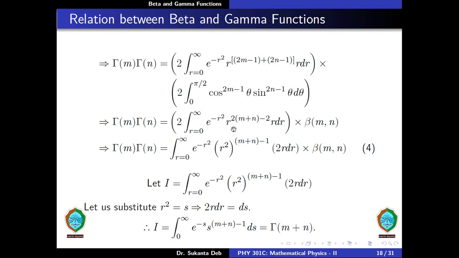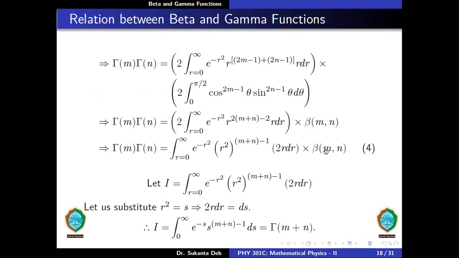Now we can further write this as gamma of m into gamma n is equal to integration from r is equal to 0 to infinity e to the minus r square, r square to the power m plus n minus 1, into twice r dr, into beta of m comma n. Now let us evaluate this integral. Let this integral be I. Now let us substitute r square is equal to s. Therefore we get twice r dr is equal to ds. So we can write this integral I is equal to integration from 0 to infinity e to the minus s, s to the power m plus n minus 1, and this twice r dr is nothing but ds, and this is nothing but gamma of m plus n.